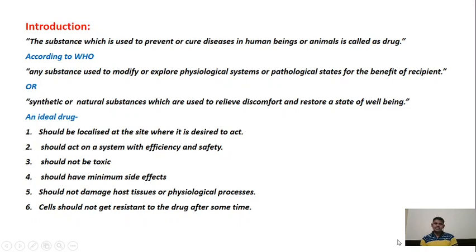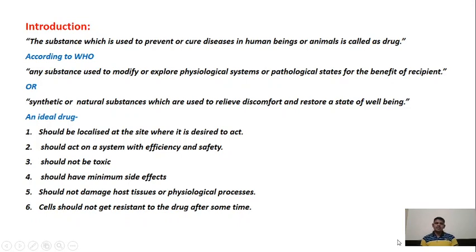Now, another definition given by WHO is: synthetic or natural substances which are used to relieve discomfort and restore a state of well-being. Sometimes we feel some discomfort in the body, like pain in the hands, headaches, or pain in the stomach. Different molecules are used to relieve these discomforts and restore the state of well-being. So this type of pill is also called a drug.